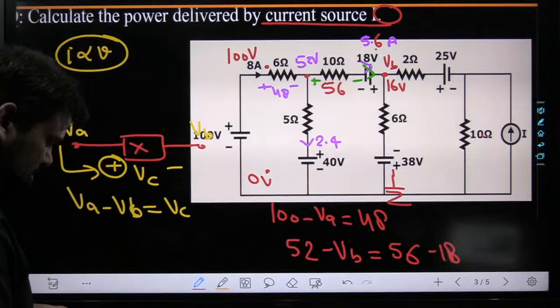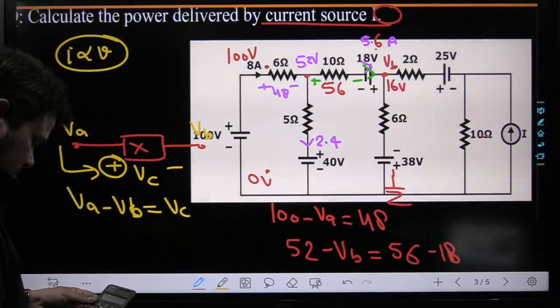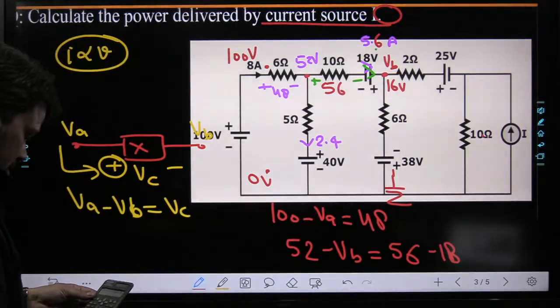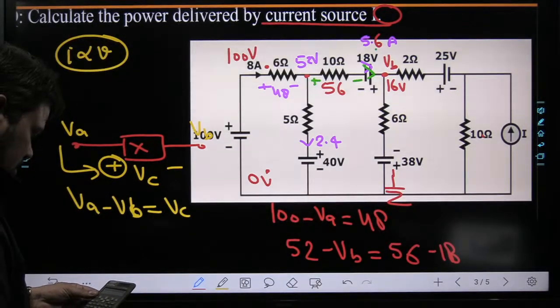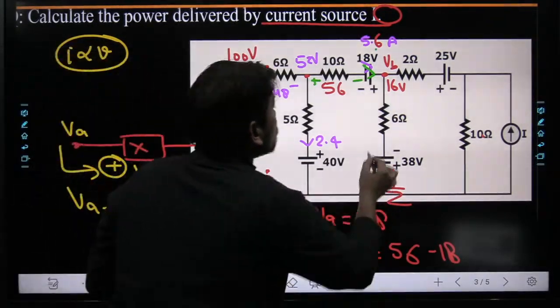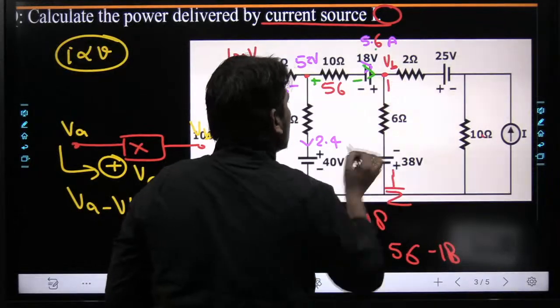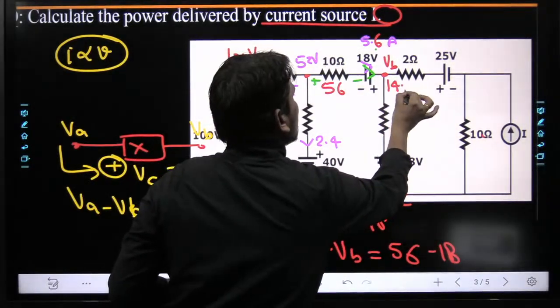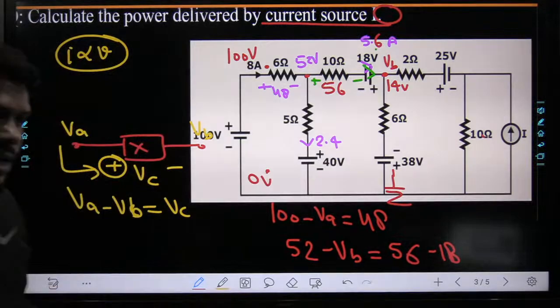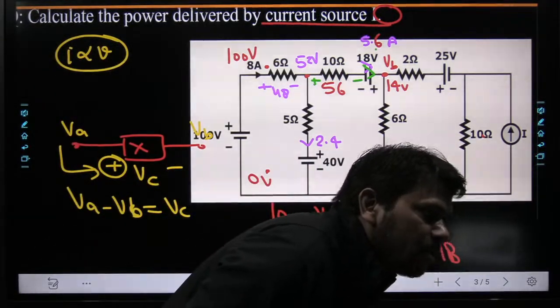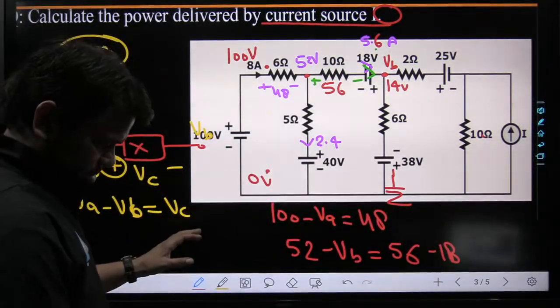So how much is this one? 56 minus 18 and 52 minus the answer. Yeah, 14 volts I think. So this is coming beta 14 volts. Please tell me here. Okay, 14 volts. Now everyone tell me, is it clear? Very nice. Yeah, 14 volts.